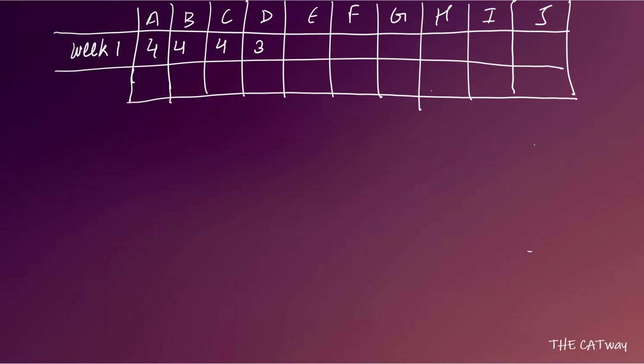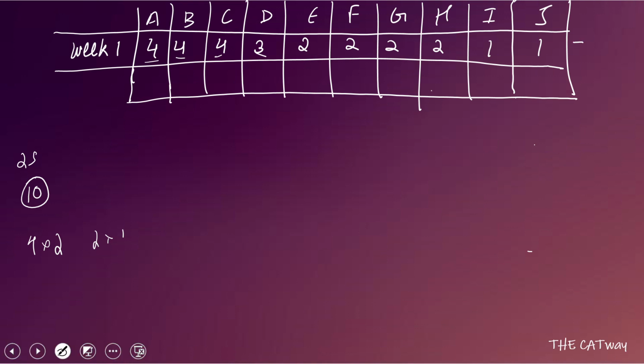Now the total number of matches was 25. Out of that we have calculated 4, 4, 4, 12, and 3, 15 matches. That means 10 matches are left, and these 10 matches are going to be divided among these 6 people. The only way to divide them is that 4 players play 2 matches each and 2 players play 1 match each. So let's say E, F, G and H are the ones who played 2 matches each, and I and J are the ones who played 1 match each. Now we have all the 25 matches. You can count it.